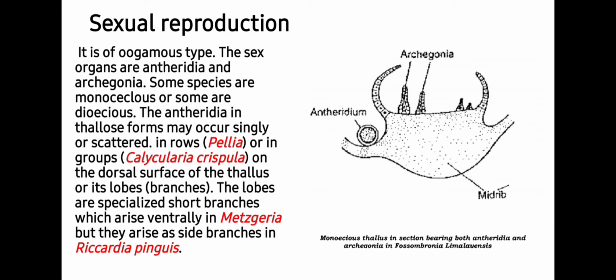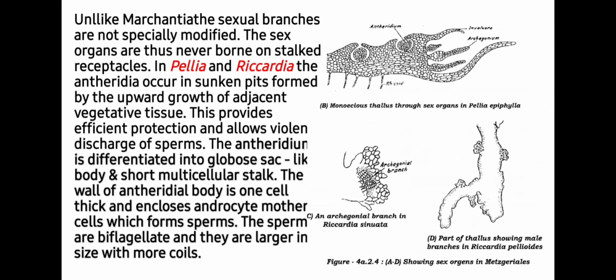They may occur scattered or they may occur in rows or in groups. Unlike Marchantiales, sexual branches are not specialized or modified, and the sex organs are thus never borne on the stalked receptacle, as in case of Marchantia, where they are present in antheridiophore and archegoniophore.